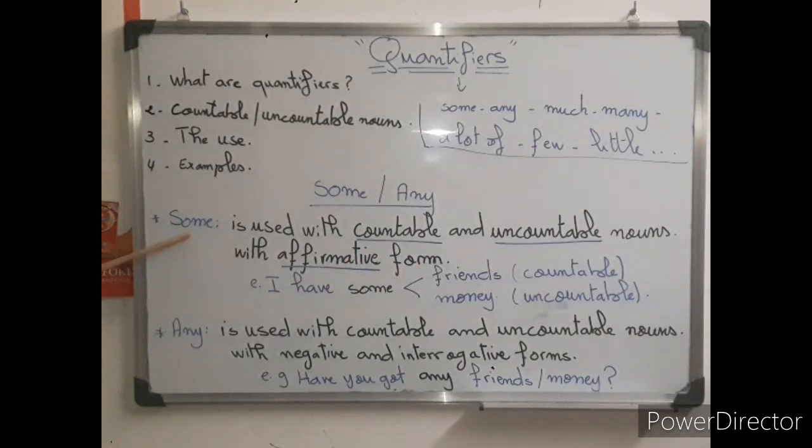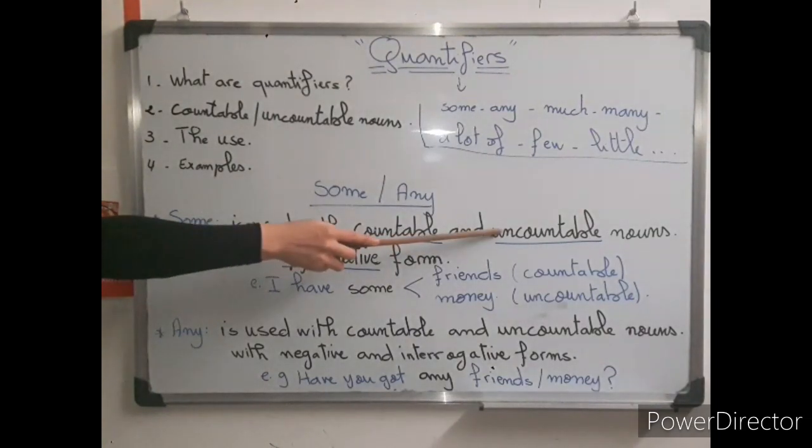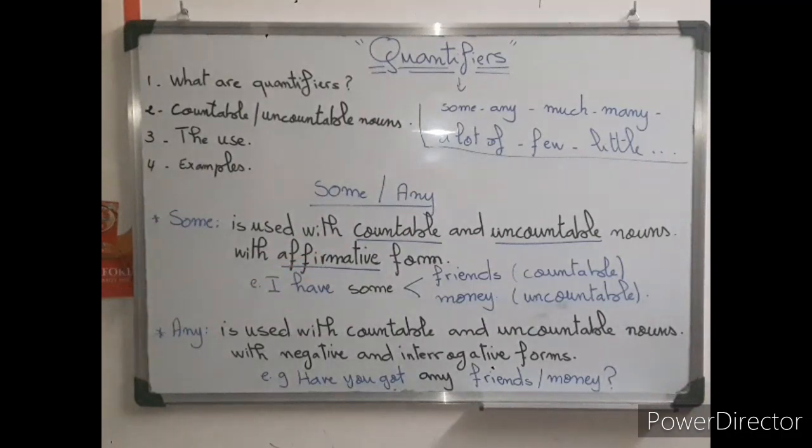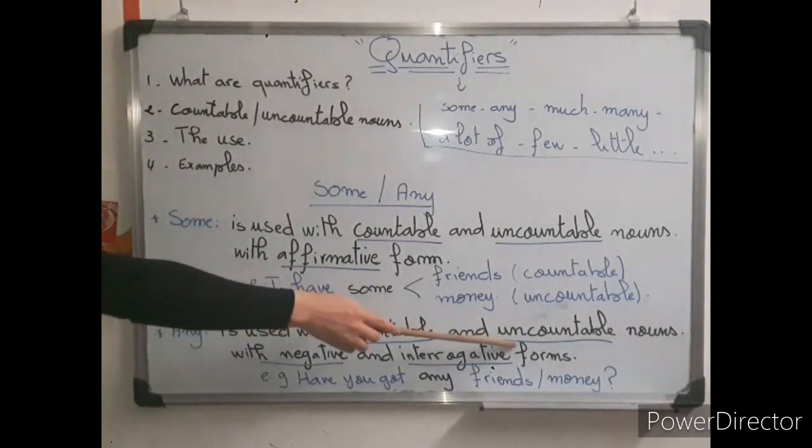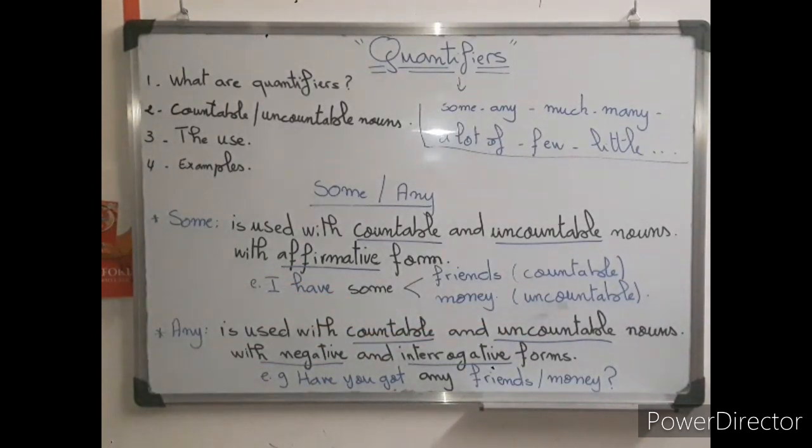Clear? So some with countable and uncountable nouns and with affirmative form. Very good. So we still have the negative and the interrogative form. Yes? Good. So any is used with countable and uncountable nouns. Okay, both of them again. Encore une fois, it goes with les choses qu'on peut compter, like some, with les choses qu'on peut compter ou les choses qu'on ne peut pas. Okay? But we use it with negative and interrogative form.